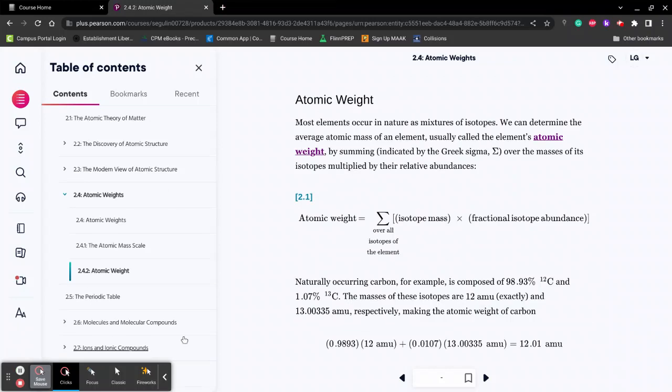Alrighty, welcome back. Now we're going to be moving on to chapter 2.4, section 2.4. This is all about atomic weights. Just a quick synopsis of where they are: if you look on your periodic table, you'll have your atomic number, symbol, element name, and then you're also going to have a number at the bottom.